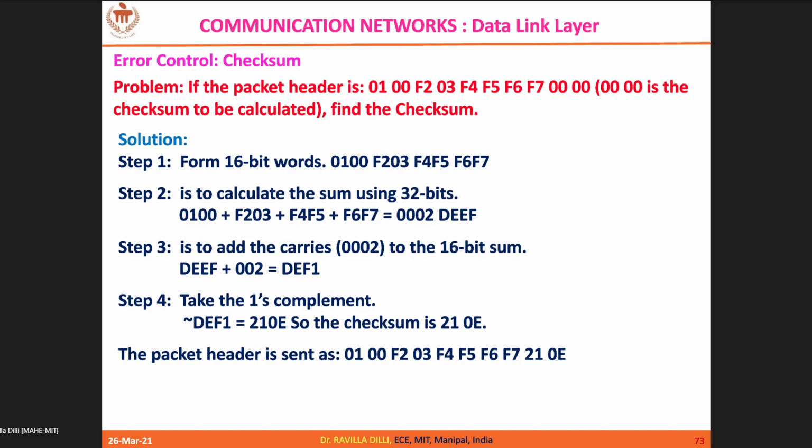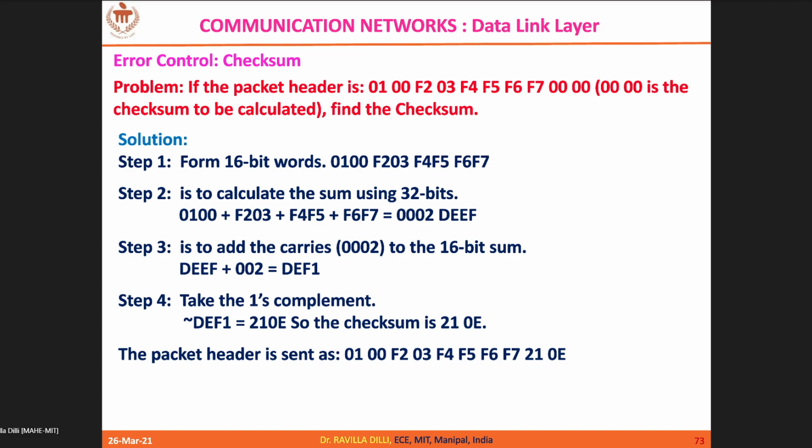So I took 4 hex digits at a stretch: 0100 plus F203 plus F4F5 plus F6F7. What I got as the hex addition is 0002DEEF.